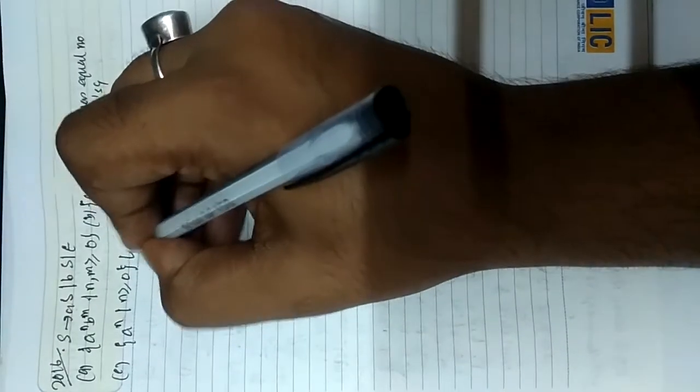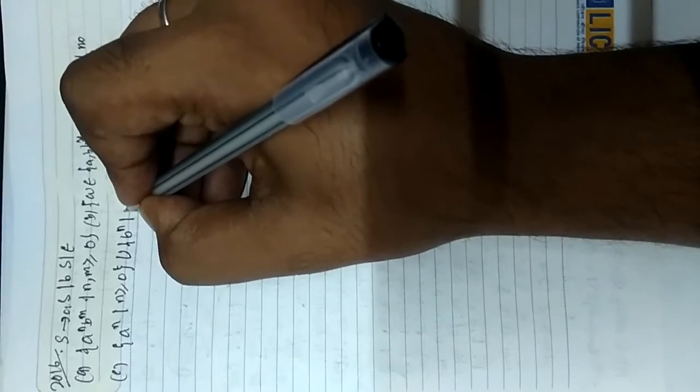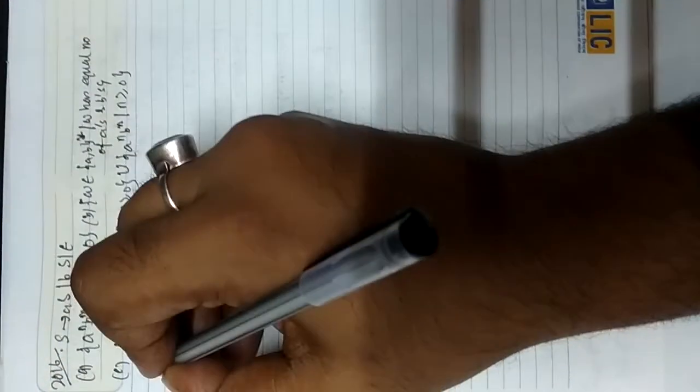Option C is given: a^n, where n is greater than or equal to 0, union b^n, where n is greater than or equal to 0, union a^n b^n, n greater than or equal to 0. And option D is given: (a,b)*. Now the question is, which of the following languages is generated by this grammar?